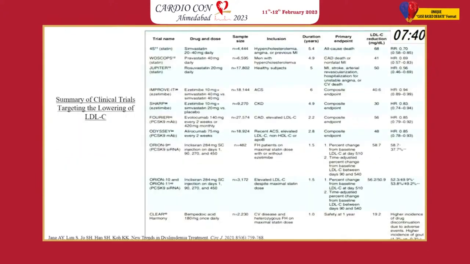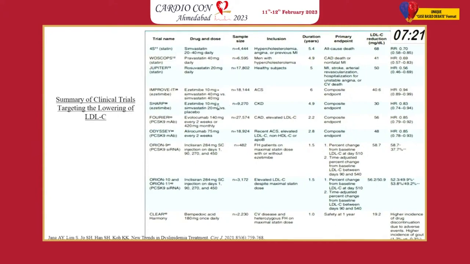This was the latest summary of clinical trials, which came in 2021 in Circulation. The important drugs which made the mark initially were high intensity statins, then ezetimibe.